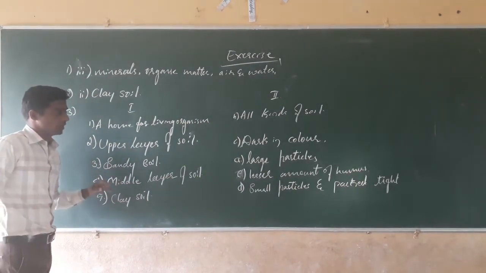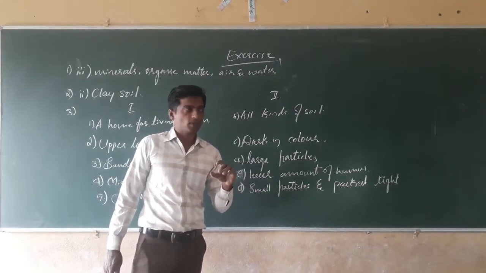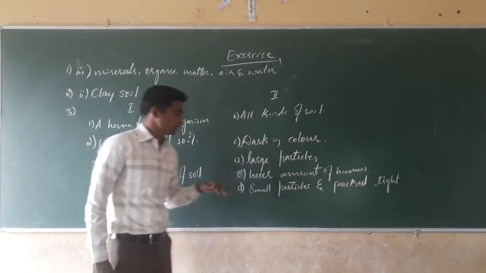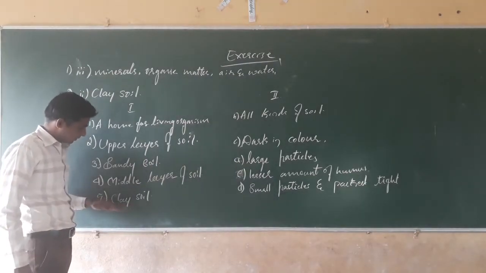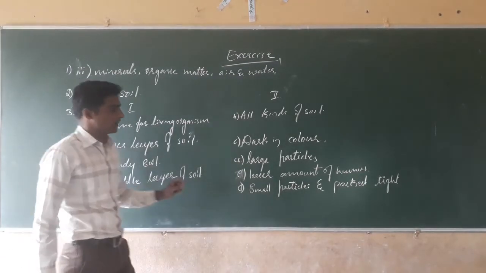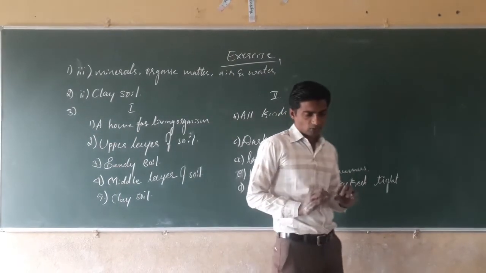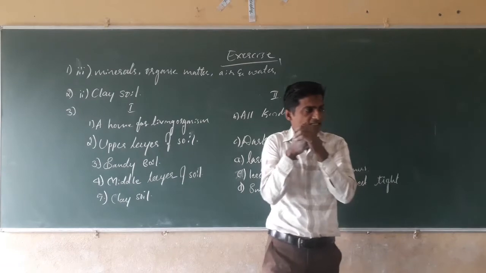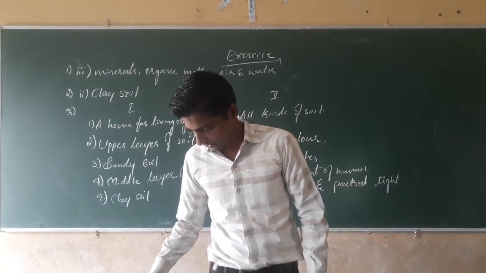Middle layer of the soil has a lesser amount of humus. On the top layer the humus is more. In the mid layer, a lesser amount of humus is present. Clay soil has smaller particles packed very tightly. These clay soils have very small particles and they are arranged very tightly. Isn't it?